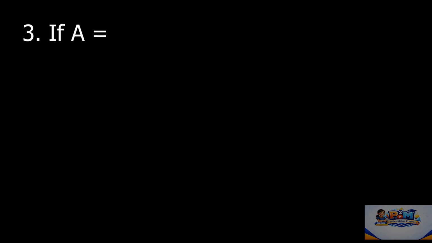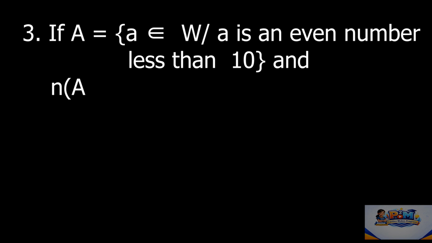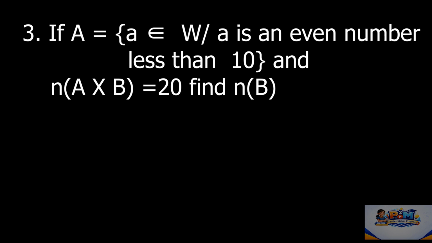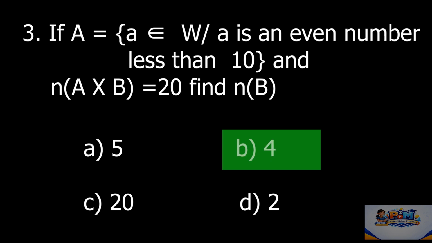If A equal to set of A belongs to W, where A is an even number less than 10 and n of A cross B is 20. Find n of B. The options are 5, 4, 20, 2. The correct answer is option B, 4.